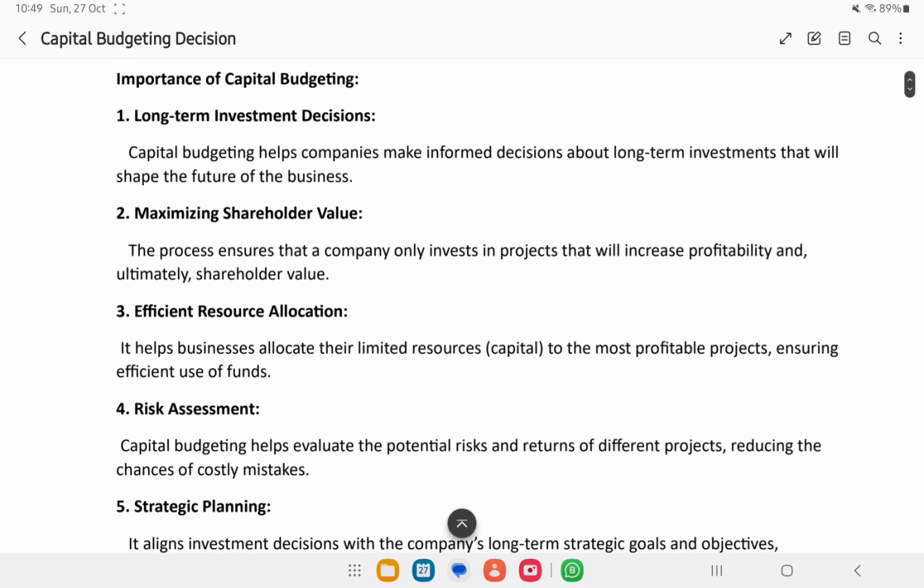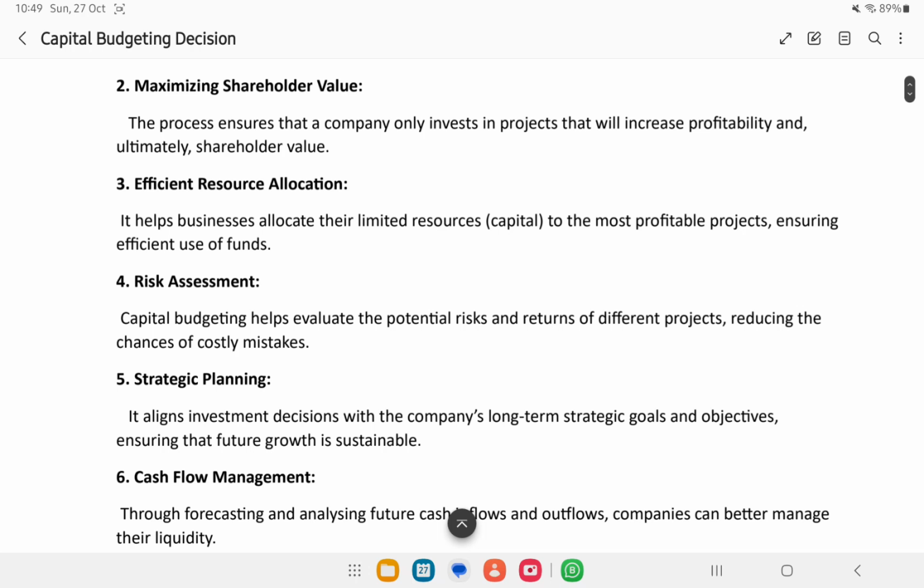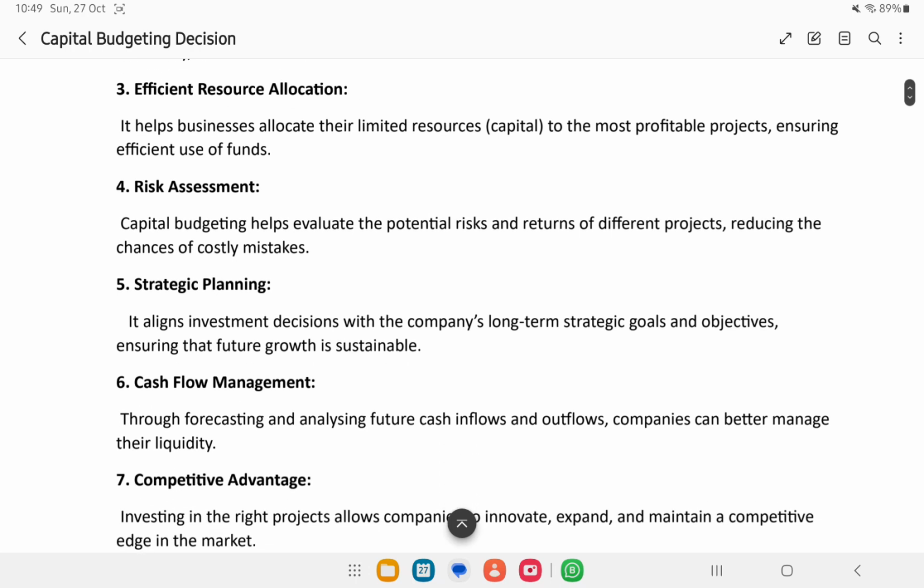They are long-term decisions. Remember, capital budgeting decisions are always made for the long term, so it is very important. It helps in maximizing the share value. If you remember, the objective of finance was either to maximize profit or maximize wealth. Long-term investment facilitates the maximization of wealth.